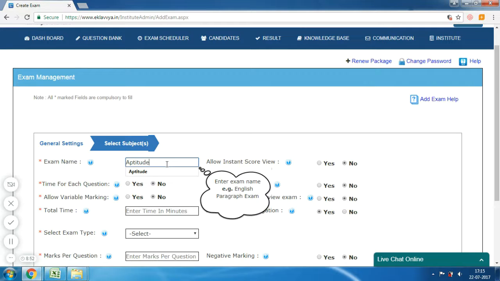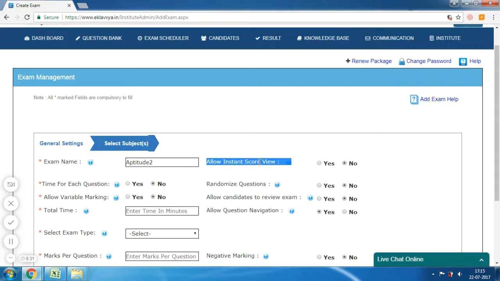Click on the Create Exam. Please note, before exam creation, you should have completed question bank related activities and your online question bank should be ready. On Create Exam, you can see the screen. Define name of the exam. I'm entering exam name here.